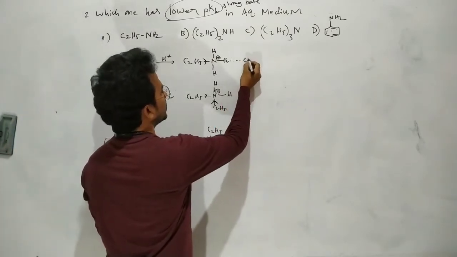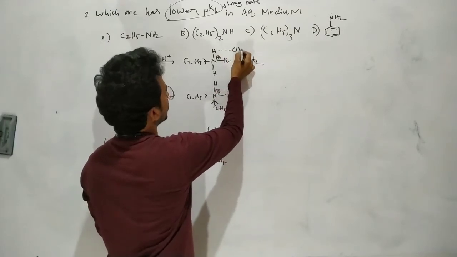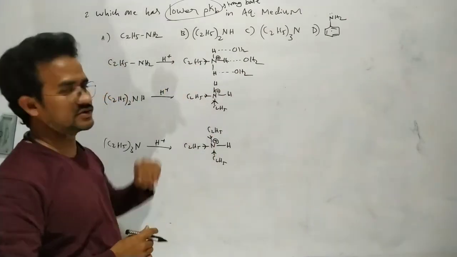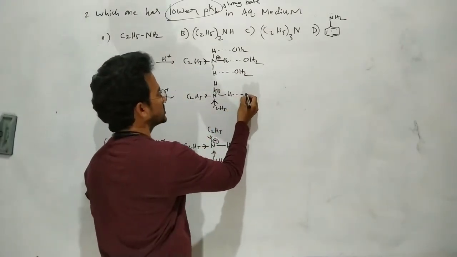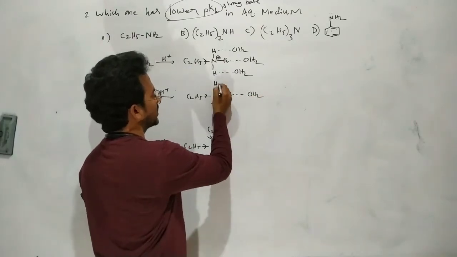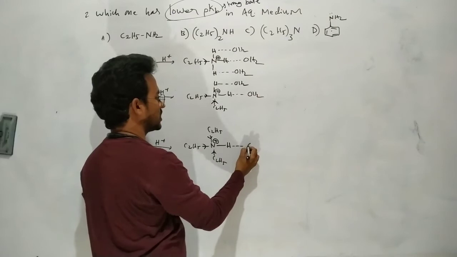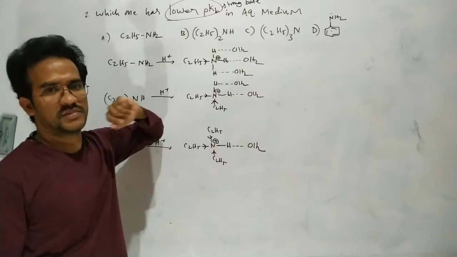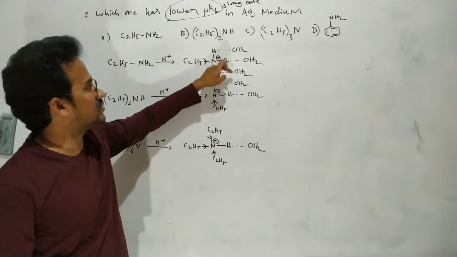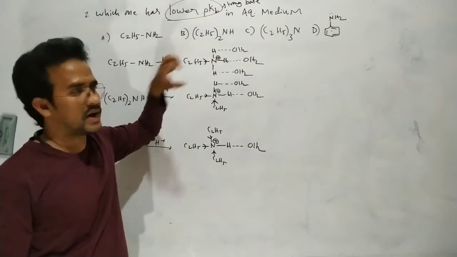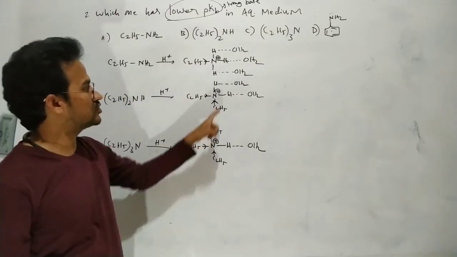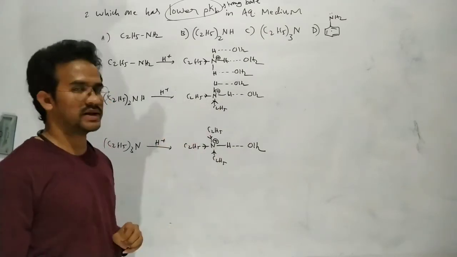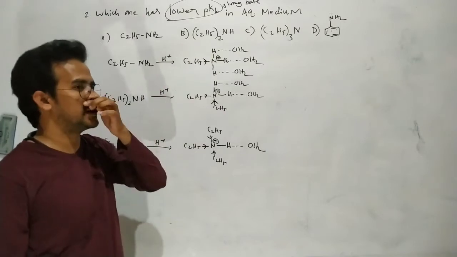The negative pole of the oxygen in water is attracted towards hydrogen, so there is a solvation effect in each case. But in this case it is more solvated because 3 hydrogens are available, that means 3 hydrogen bonds, so it is more solvated by water. Here there are 2 hydrogen bonds, and here only 1 hydrogen is available, so it is less stabilized by the solvent.